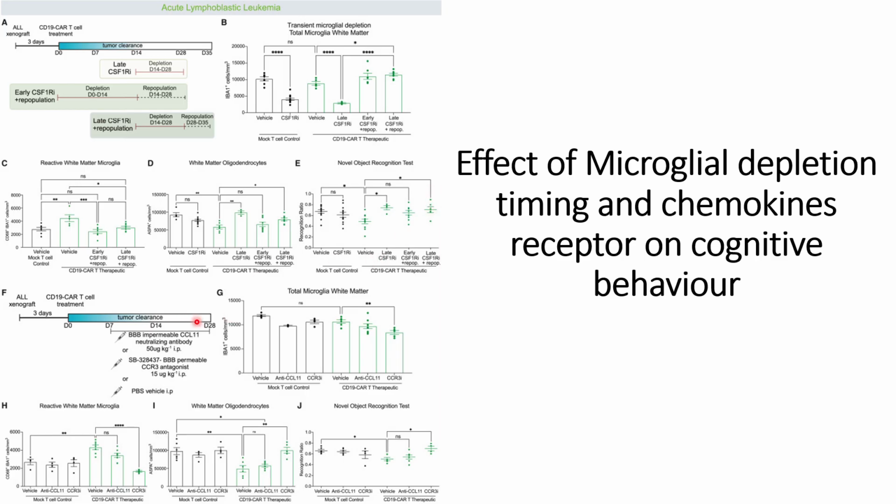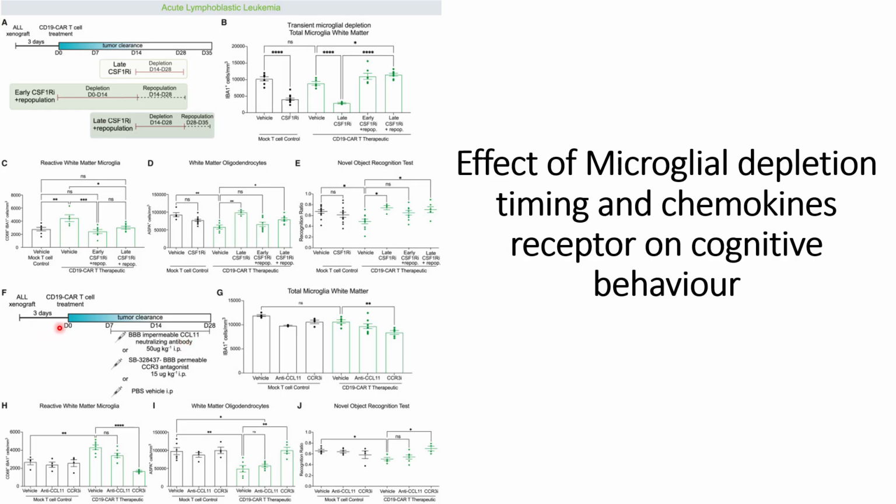Thereafter, they decided to check another approach, whether chemokines also have an effect on microglial depletion or not. Here they do two things. First, they neutralize the CCR3 receptor using a CCR3 antagonist, and in another case they use CCL1 neutralizing antibodies to neutralize the CCL1 chemokine, which was found to be upregulated in CAR-T therapies.